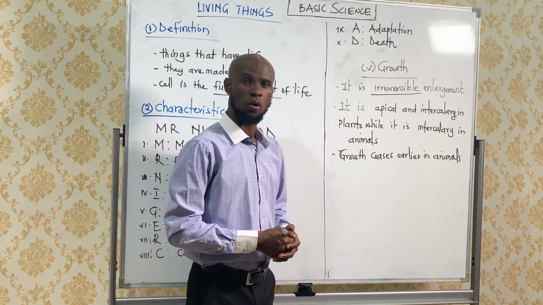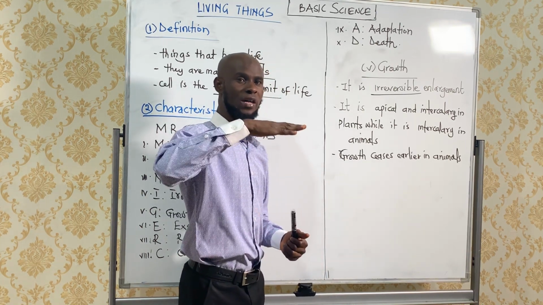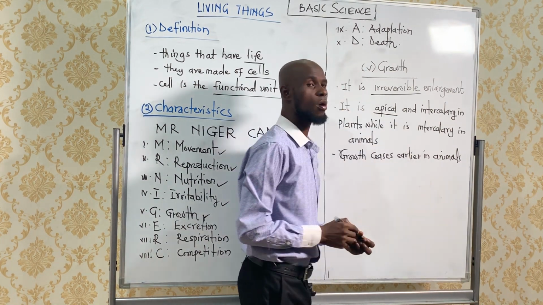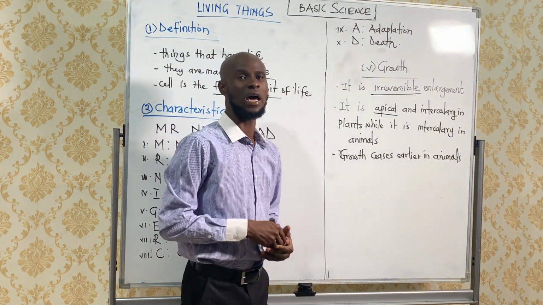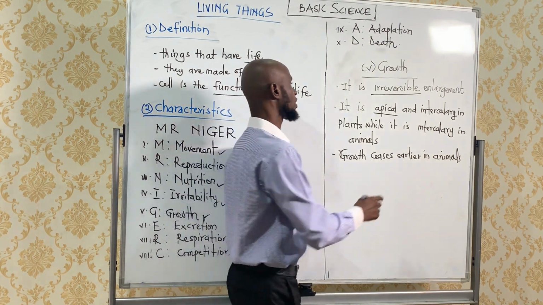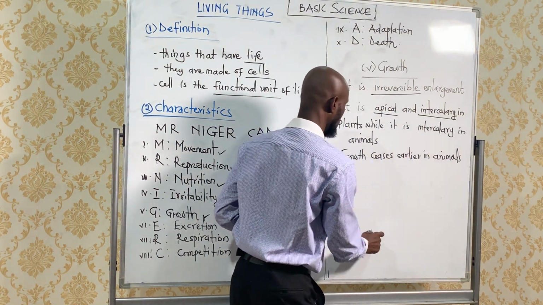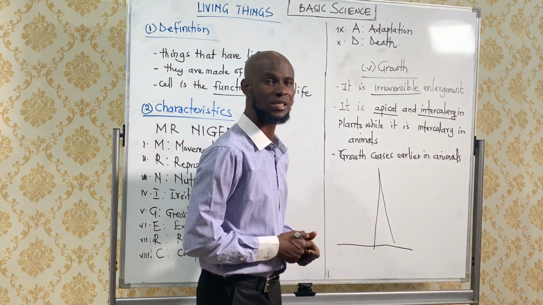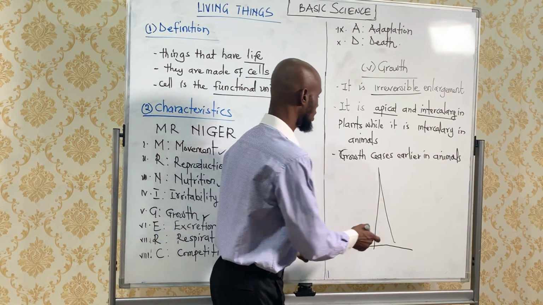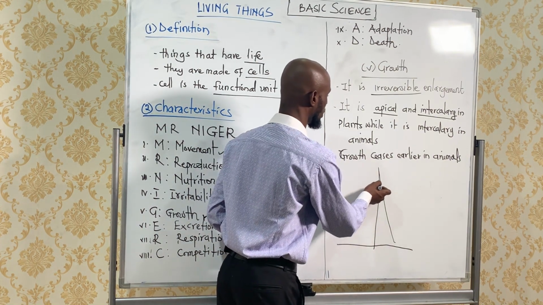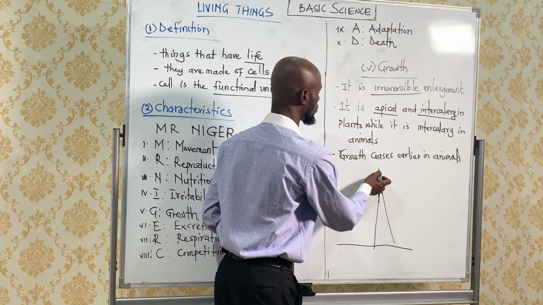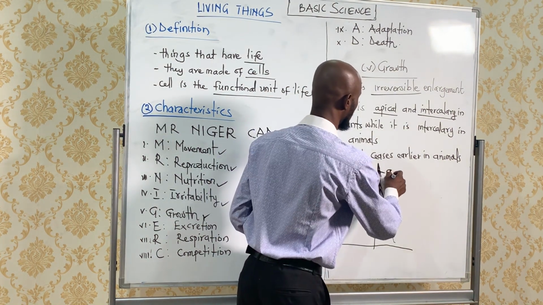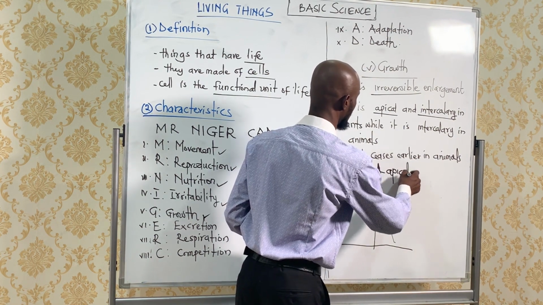In plants, growth occurs at the tip or at the top, and it's called apical growth, and it also occurs within the plant itself, and it's called intercalary growth. So let's give an example of apical growth in a plant. Say this is a plant. Growth continues at the top here until the plant increases in size. This is called apical growth.